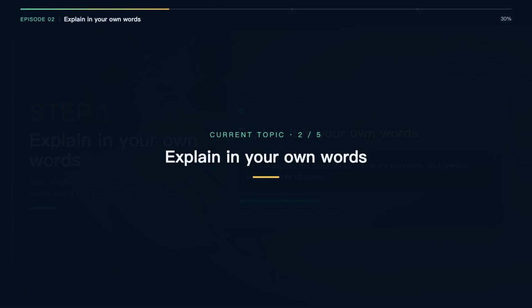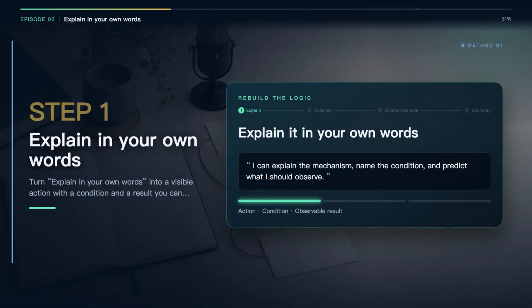Step 1. Explain in your own words. Turn explain in your own words into a visible action with a condition and a result you can review. Ask what you do, under which conditions, and what result you can observe. Start by explaining the idea without looking at the answer. Use ordinary words and 1 sentence for the mechanism. Then add the condition. When would you use it? And what would you observe if it worked?